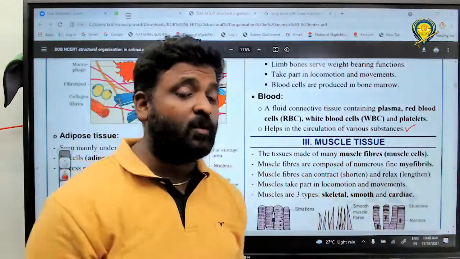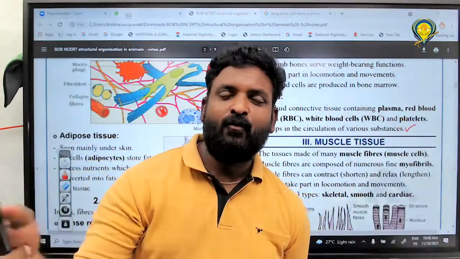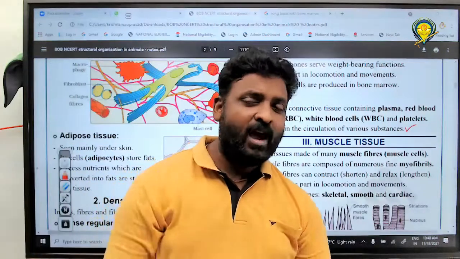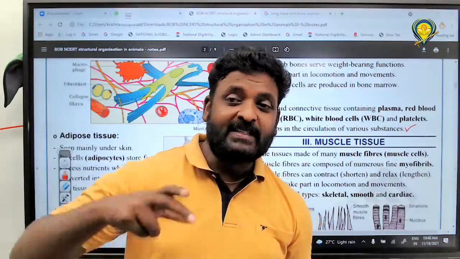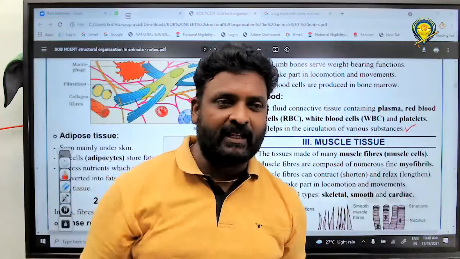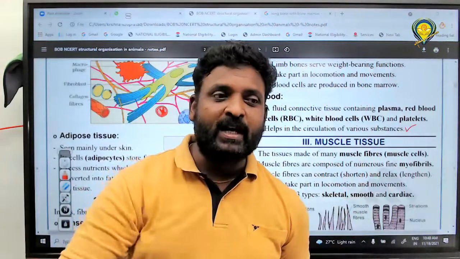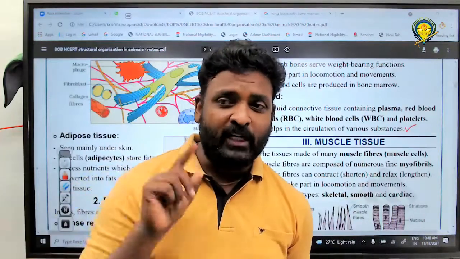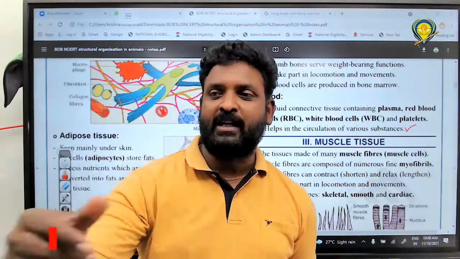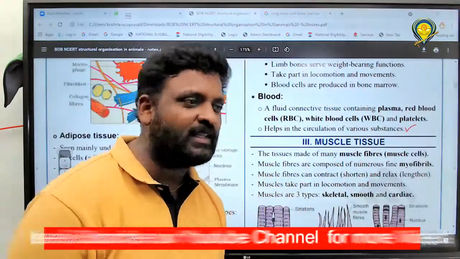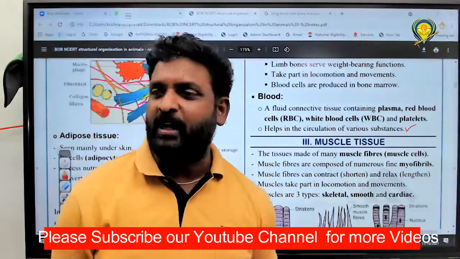Very good. And next one, what about adipose tissue? Fat storage tissue. Very good. How will fat form? Excess nutrients which are not used immediately. The excess nutrients in the food we eat, if they are not used by our body, get converted into fat. Understood? This is adipose tissue.